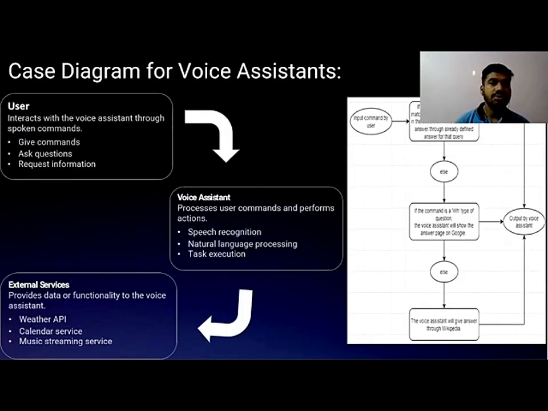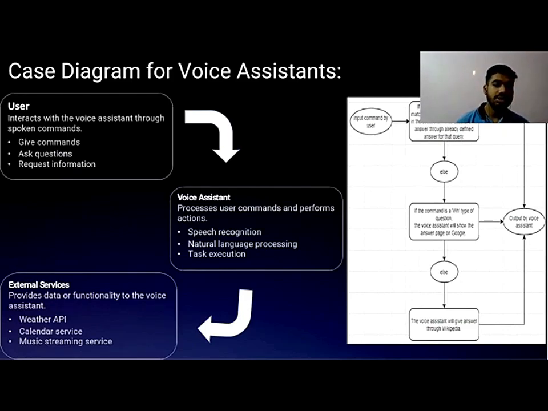So why did I choose Python? Python provides different types of inbuilt or pre-built modules which are easy to use, and Python itself is not a complex language, so I can easily use it to create the voice assistant.